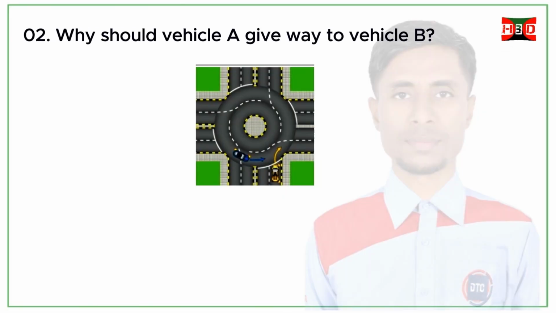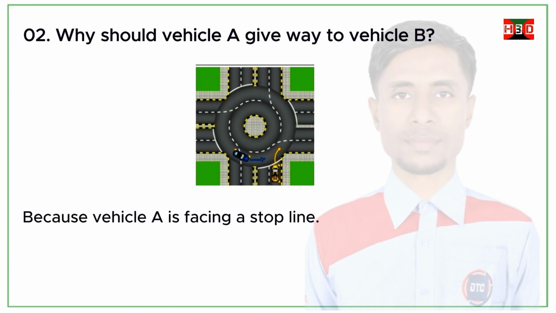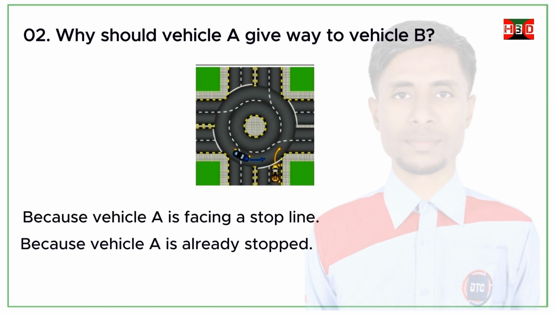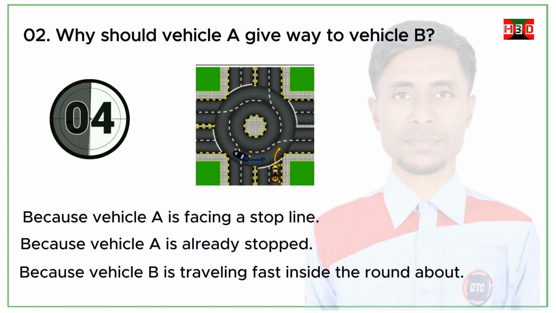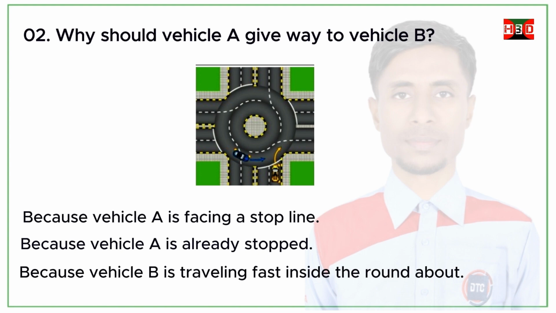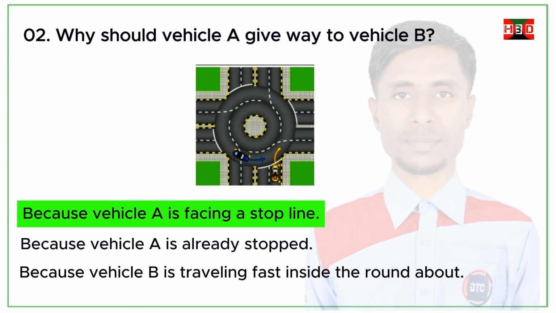Why should vehicle A give way to vehicle B? Because vehicle A is facing a stop line. Because vehicle A is already stopped. Because vehicle B is traveling fast inside the roundabout. Correct answer: because vehicle A is facing a stop line.